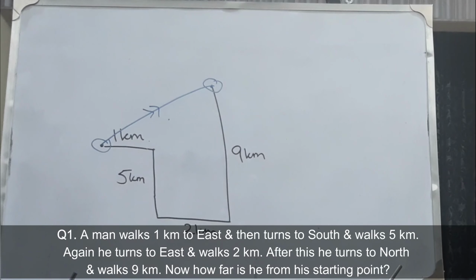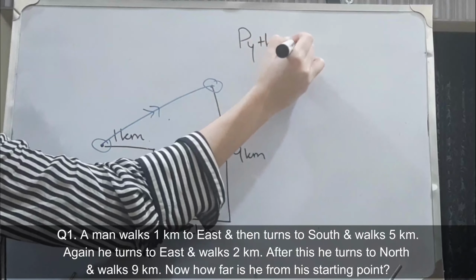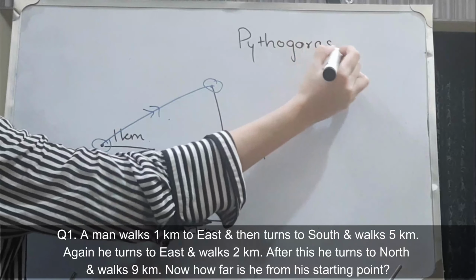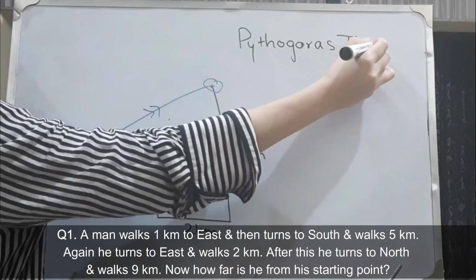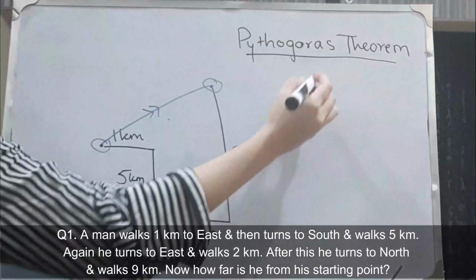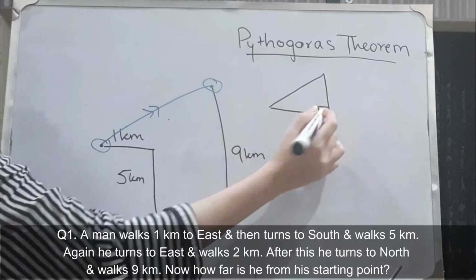So to find the distance, we need to have an understanding of the Pythagoras theorem. The Pythagoras theorem right angle triangles पे apply होता है.